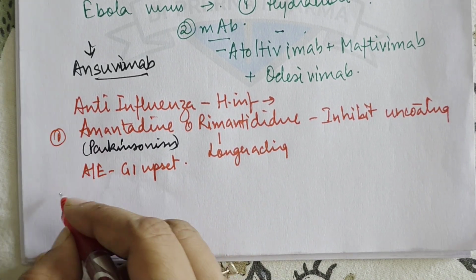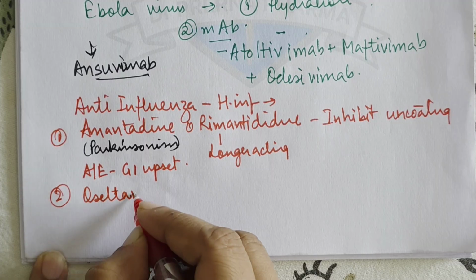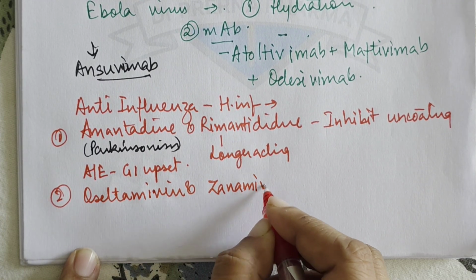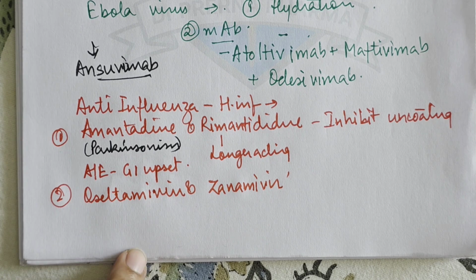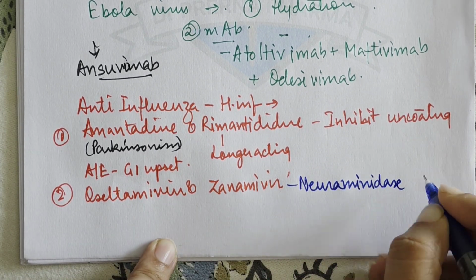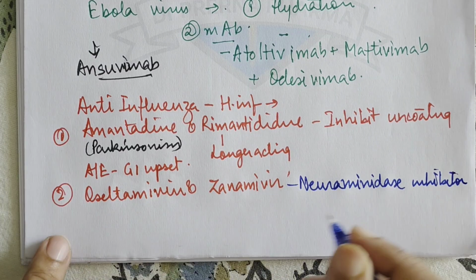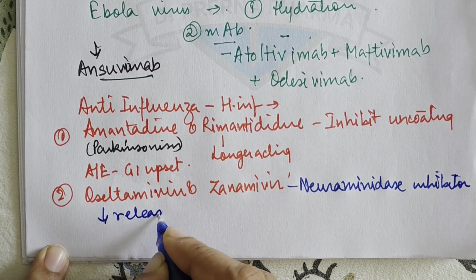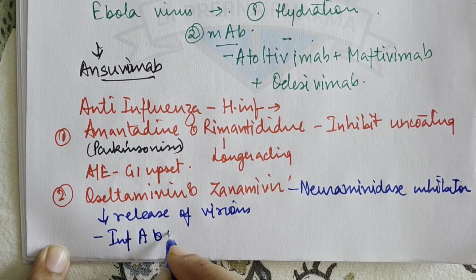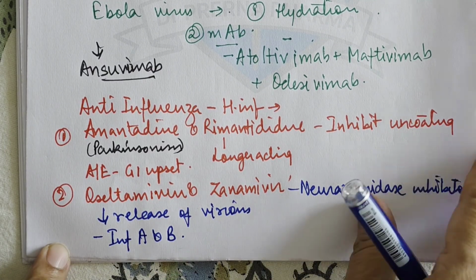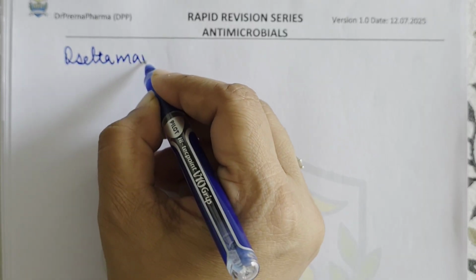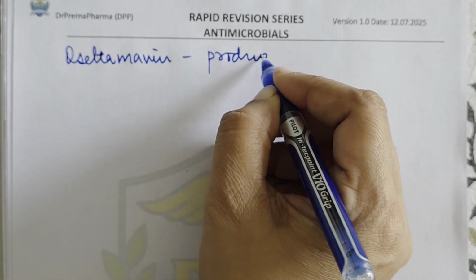The other drugs that are used in influenza are oseltamivir and zanamivir. Now these drugs are basically neuraminidase inhibitors, right? They prevent the release of the virion. They are active against both influenza A and influenza B. Oseltamivir is a prodrug, right?